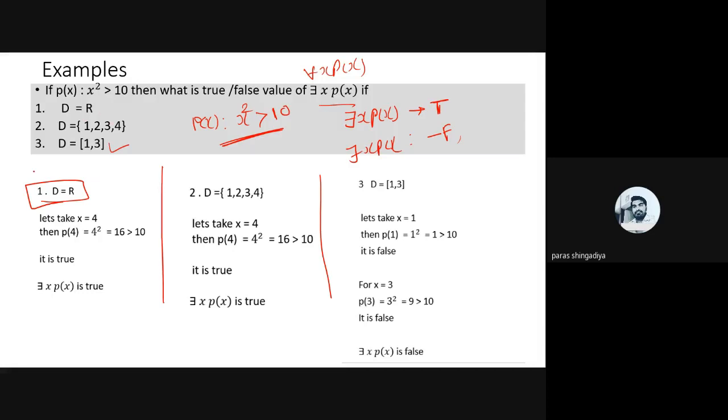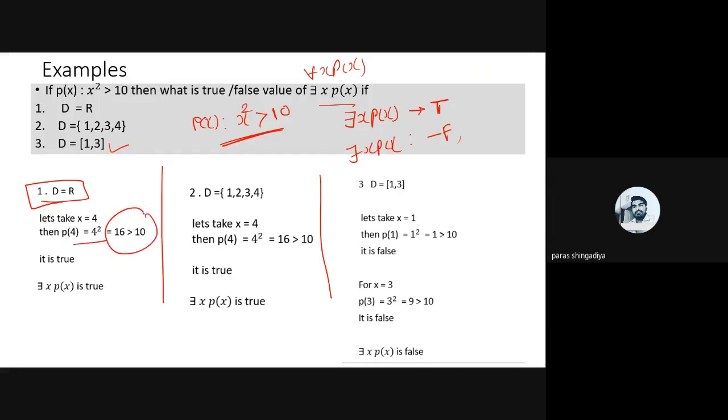And now here D is equal to R. R means the real line, we have infinite values. So you just have to predict one such value to show it is true. Find such a value from the domain where p(x) becomes true. You can start with any number; there is no fixed rule that you always start with 4 or 5. You can consider 15, 19, 100, 25, any number, and check its output.